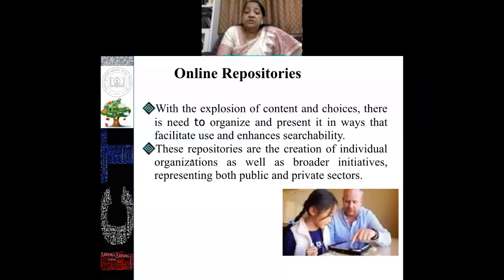Then another important thing for collaboration is online repositories. With the explosion of content and choices, there is a need to organize in a way that facilitates use and enhances accessibility. These repositories are the creation of individual organizations as well as both public and private sector. A lot of repositories are available where you will get properly developed content you can access. You can disseminate this information to your learners also. They can have the guided modules developed by experts available to them in these online repositories.